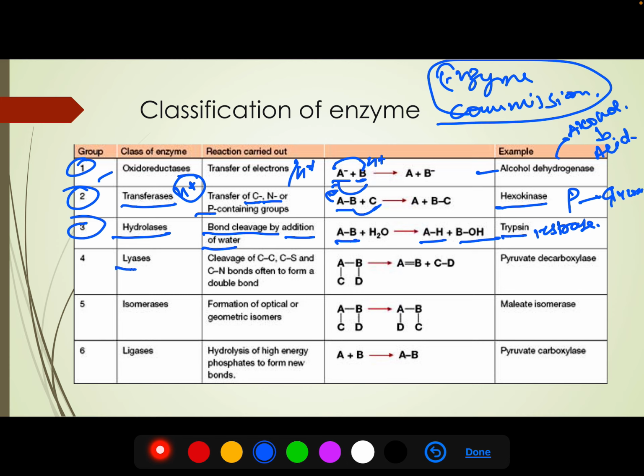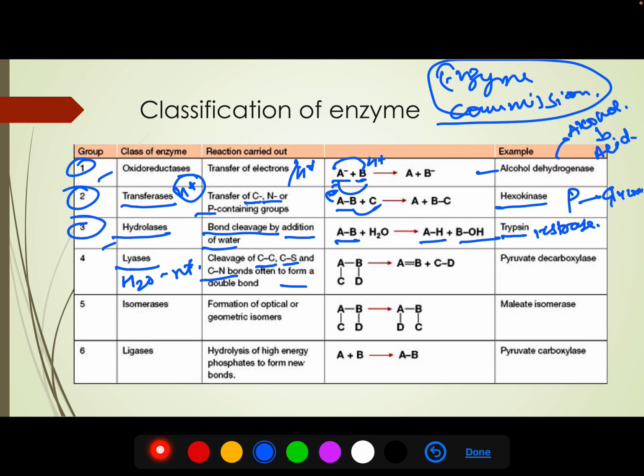Next is lyases. They also break bonds, but here water is not present. If we use water, then it will be hydrolysis. So without the presence of water, they break bonds like the C-C bond, C-S bond and C-N bonds to form a double bond.